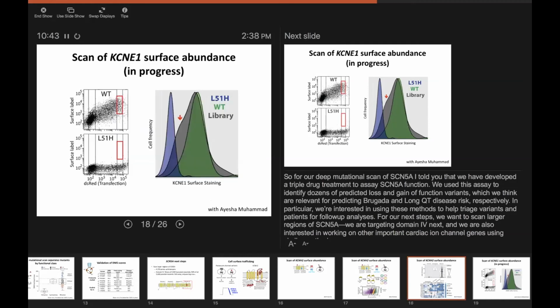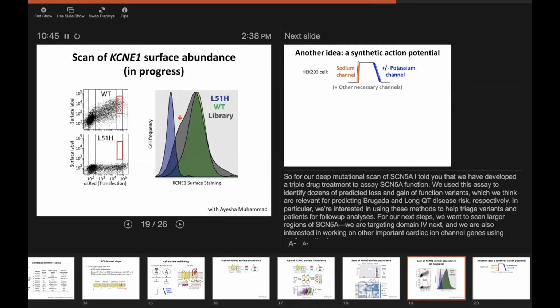So here's another example. This is another gene, one of the potassium channels, KCNE1. It's the smallest of all the genes I've told you about, so we actually made a library of the whole thing, which we're excited about. And this is data showing that the tag is working. We can detect good cell surface abundance of the wild type, as opposed to a loss of function mutant, L51H, which doesn't traffic to the cell surface.